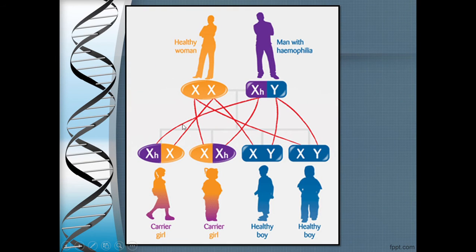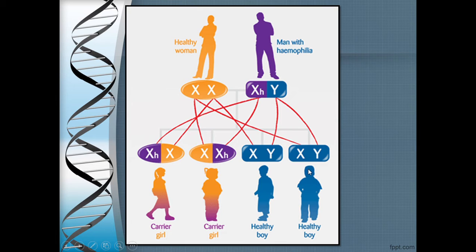So let us look into this particular case, children, where there is a healthy woman and a man who is marrying this healthy woman, and the man is hemophilic because he is having this particular defective allele on the X chromosome. Because he is having this allele and there is only one X chromosome, he is affected with hemophilia and he will pass on this X chromosome with the defective allele to both of his daughters. So both the daughters are carriers, whereas the mother is absolutely normal. So she will give these X chromosomes to the sons. So both the sons are normal.